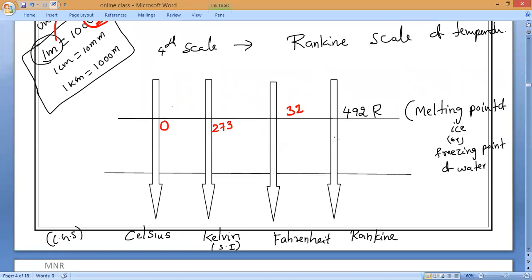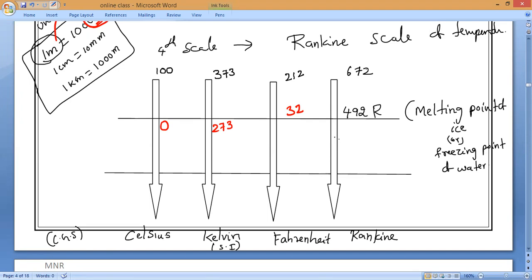This is the melting point of water. What is the boiling point of water? 100 degrees Celsius. Now if you notice carefully, 0 becomes 100, so it has increased by 100. So here also 100 will increase, which gives 373 Kelvin. On the Fahrenheit scale it is not 100, it is 212 degrees Fahrenheit. And 492 will become 672 Rankine.